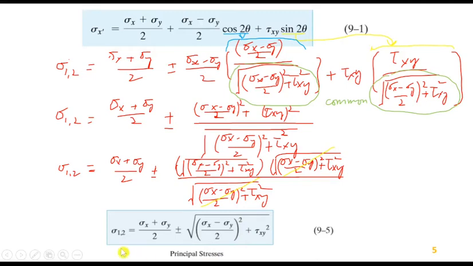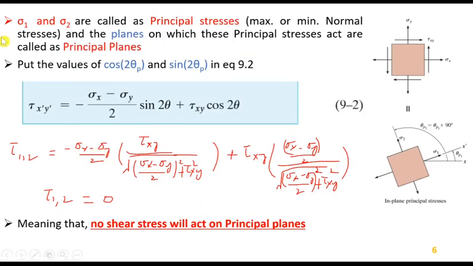And these normal stresses that are maximum or minimum will be called principal stresses, and σ1 and σ2 are called principal stresses. The maximum or minimum normal stresses are called principal stresses, and the planes on which these principal stresses act are called principal planes. So the orientation of the plane, in the 2D case, on which these principal stresses act will be called the principal plane.